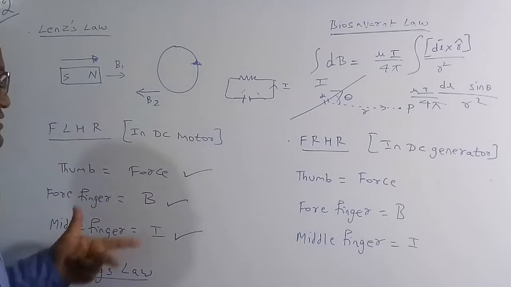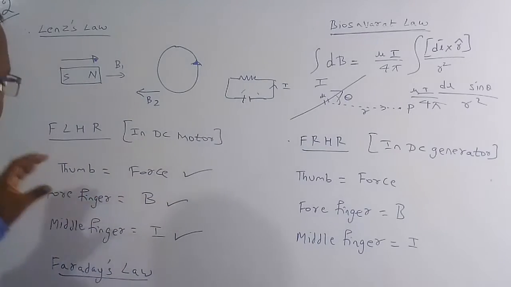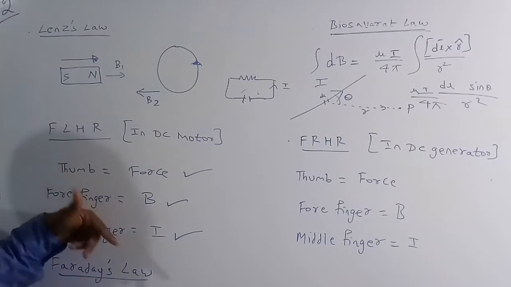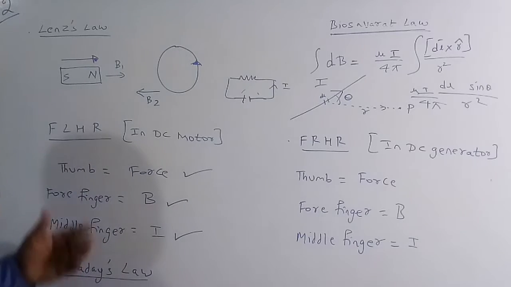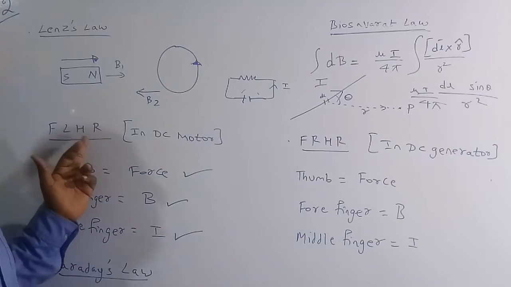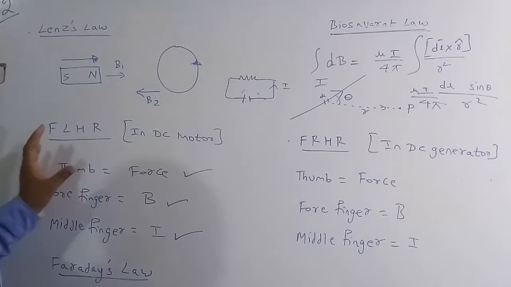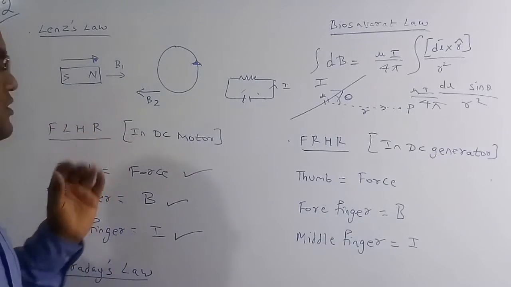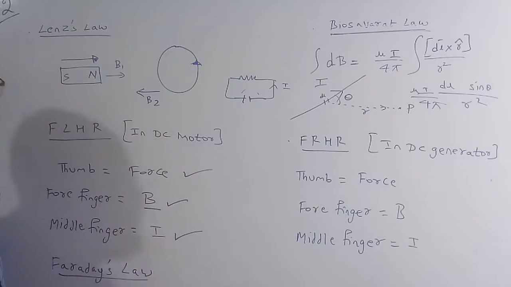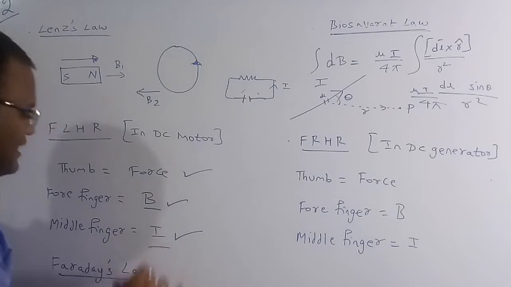With the help of these three mutually perpendicular lines, if you know two things, then we can figure out the direction of the other. So by using Fleming's left hand rule, the main aim is to determine the force on the DC motor, where we know the magnetic field direction and also the direction of the current.